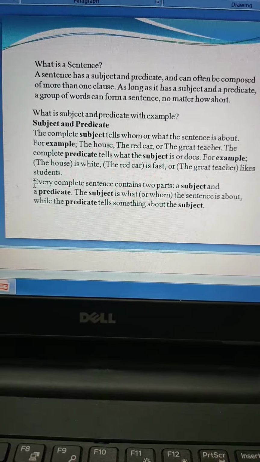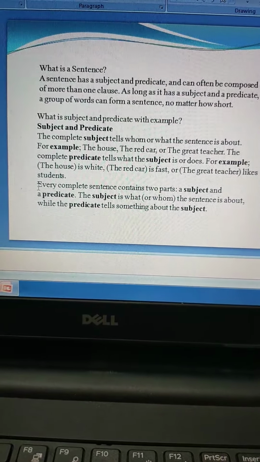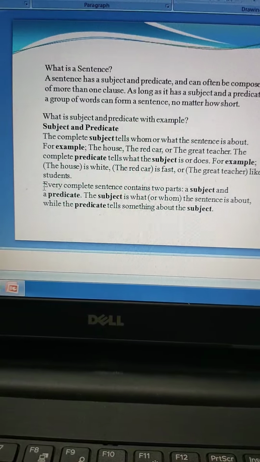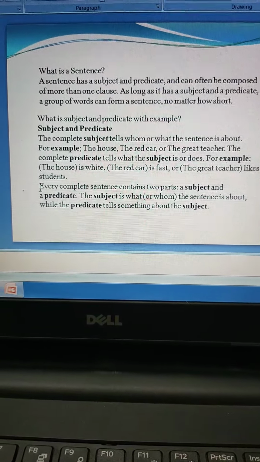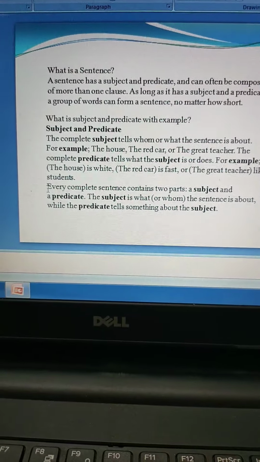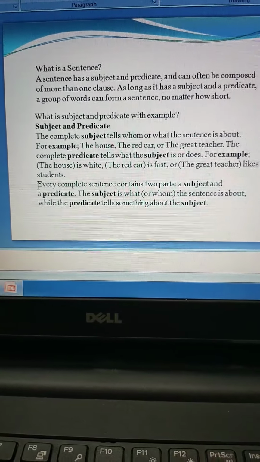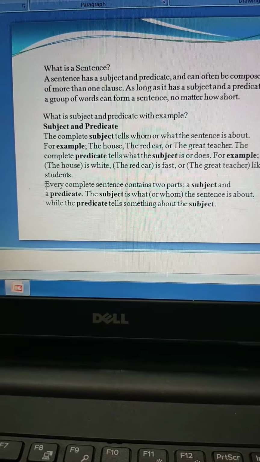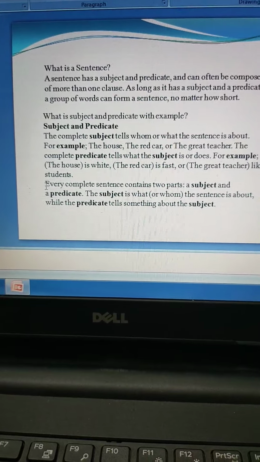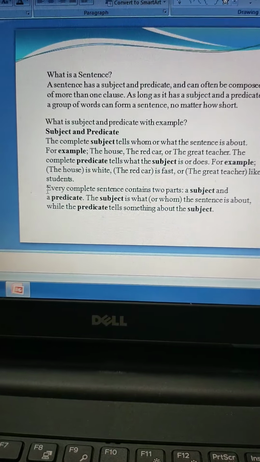In order for the sentence to make complete meaning, it should have a subject and a predicate. Alright. Okay, now let's look at what a subject and a predicate is. Now subjects and predicates are very common terms which we learned in school while we were learning sentence formation. Alright, so let's come to the first term, subject.